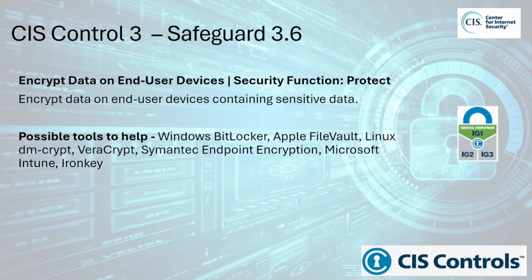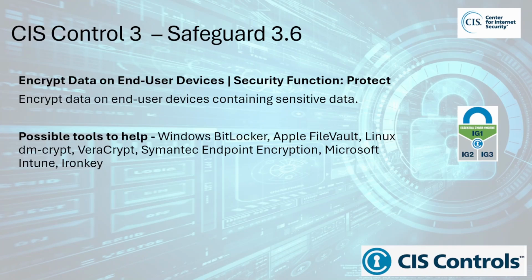This safeguard is especially important when the devices are used to store or access sensitive information such as personal data, intellectual property, financial records, or company secrets. Why is this safeguard important? 1. Protects data in case of loss or theft. Laptops and smartphones are frequently lost or stolen. Encryption ensures that the data on these devices is not accessible by unauthorized users. 2. Helps meet compliance requirements. Many laws and regulations such as GDPR, HIPAA, and PCI DSS require the protection of sensitive data. Encryption helps organizations meet these requirements and avoid penalties.